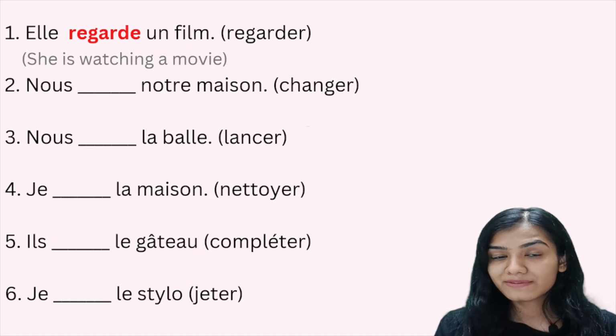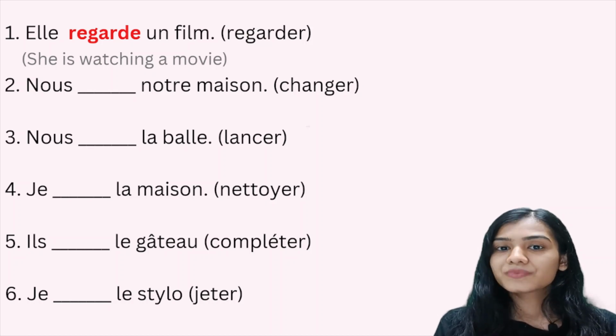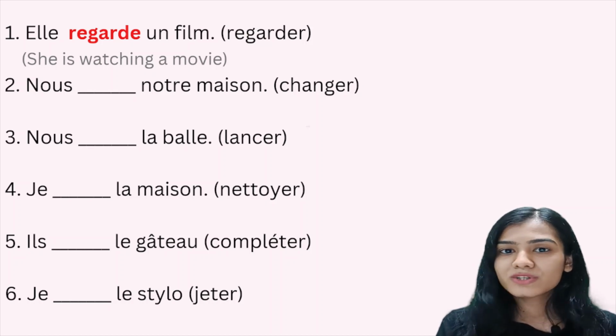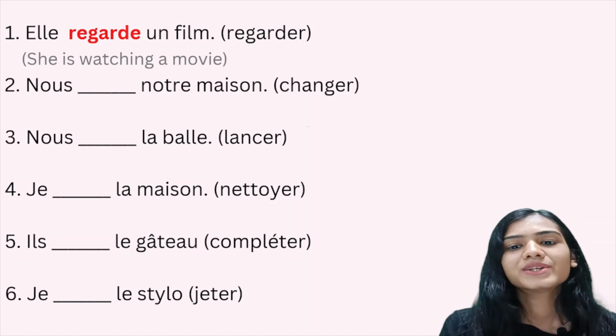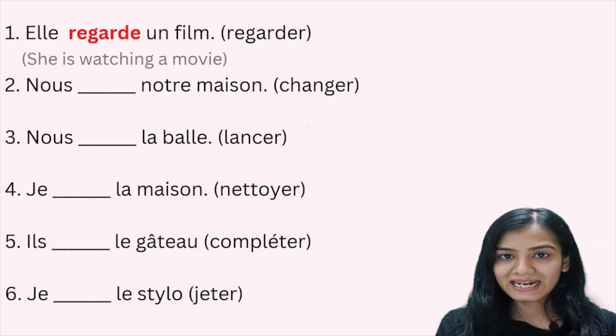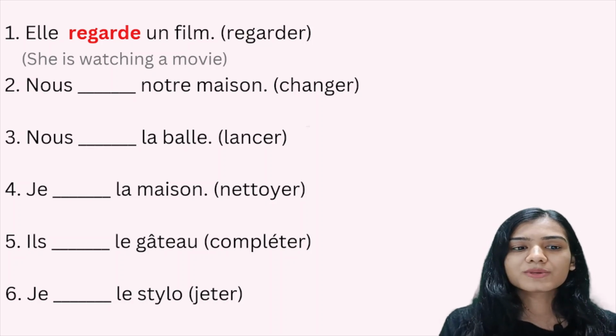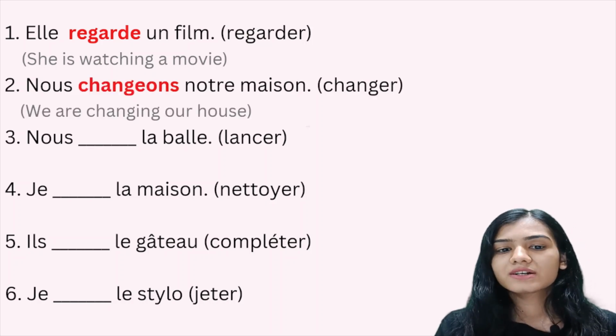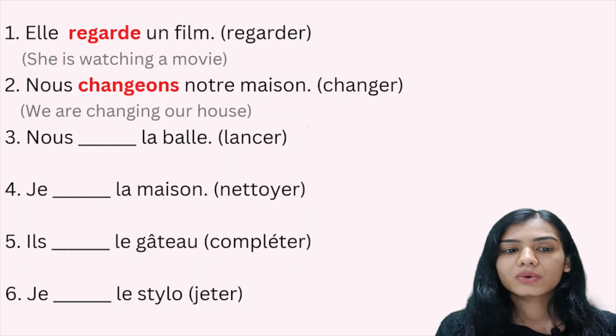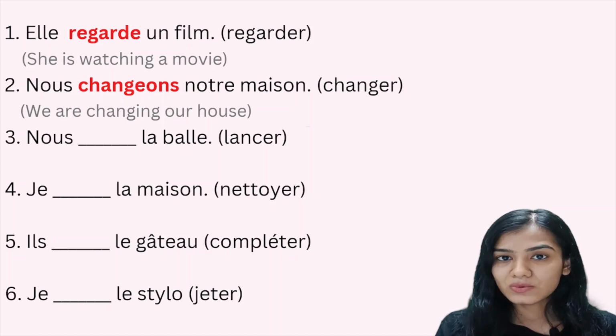Now in the second sentence, it's nous dash notre maison. And the verb that we have to use is changer. It's GER ending verb. So what do we do in case of GER ending verb? We keep the E intact in case of nous. So yes, we are using nous over here. So it's going to be nous changeons notre maison. We are changing our house.